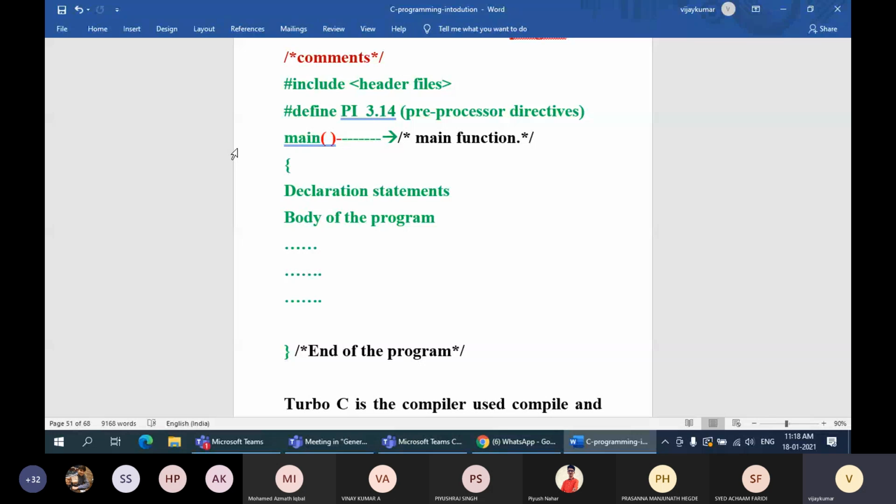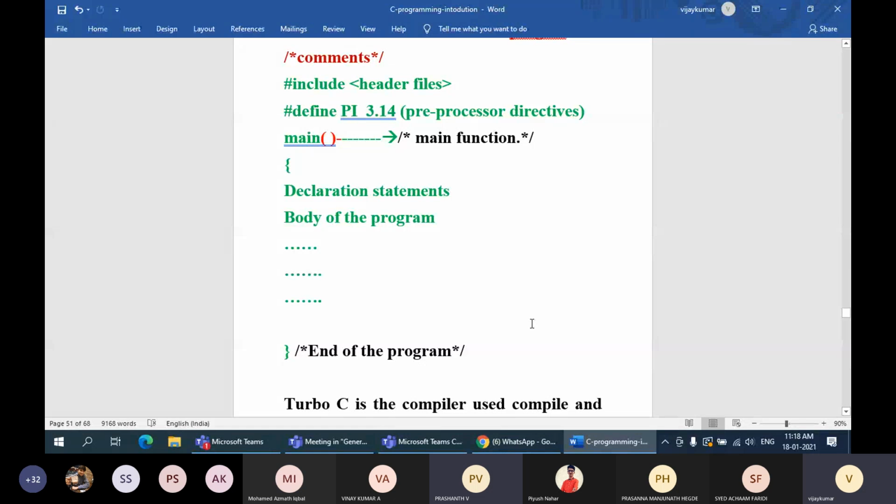You have to translate the language that you write the program in into only zeros and ones. Then only your computer is going to understand the program. Understood, guys? Yes, sir.